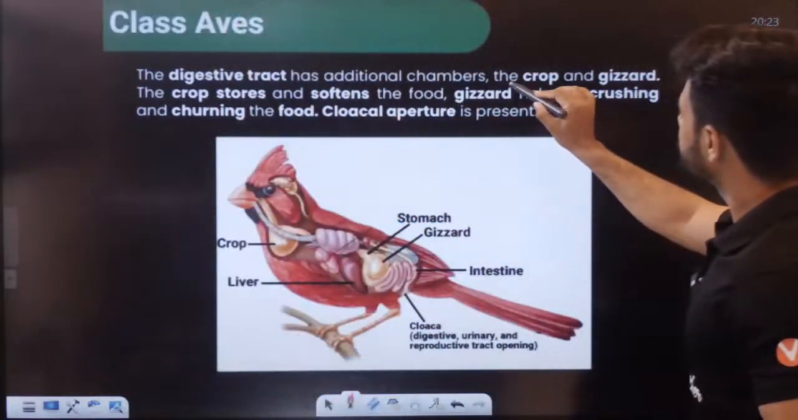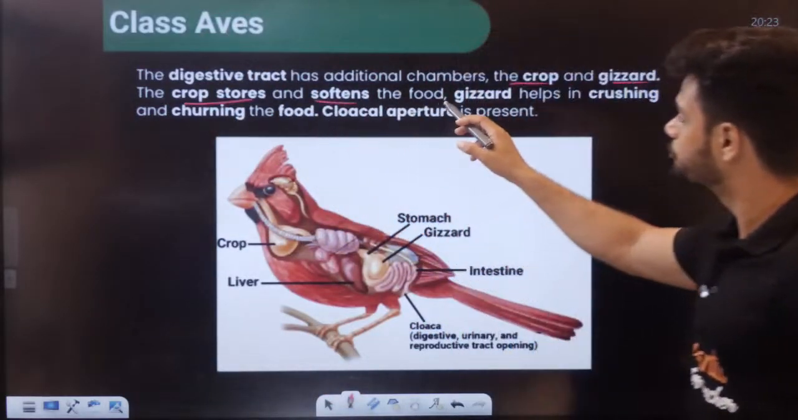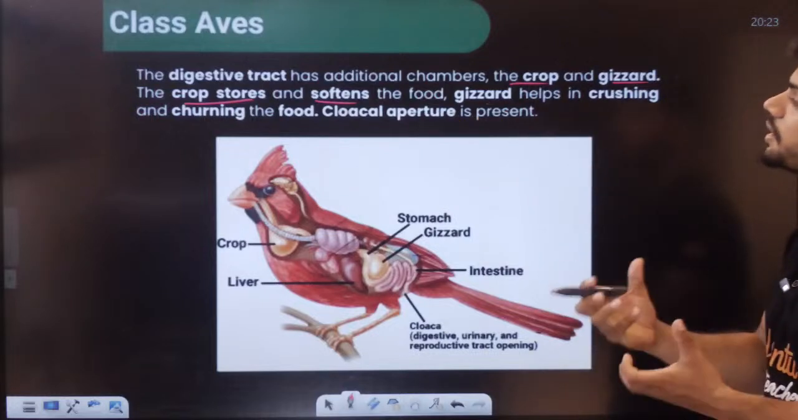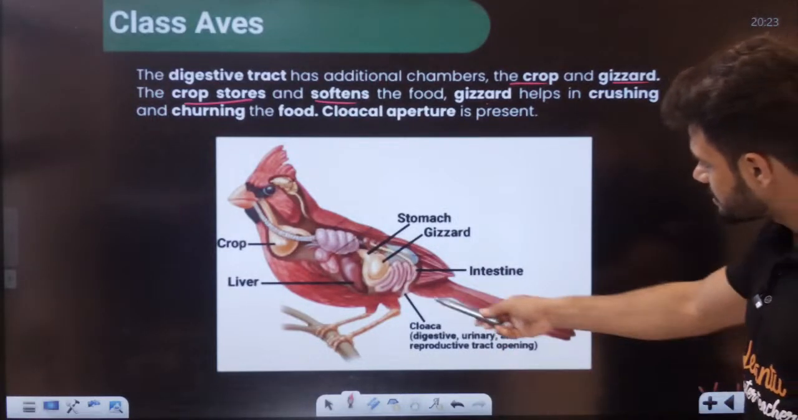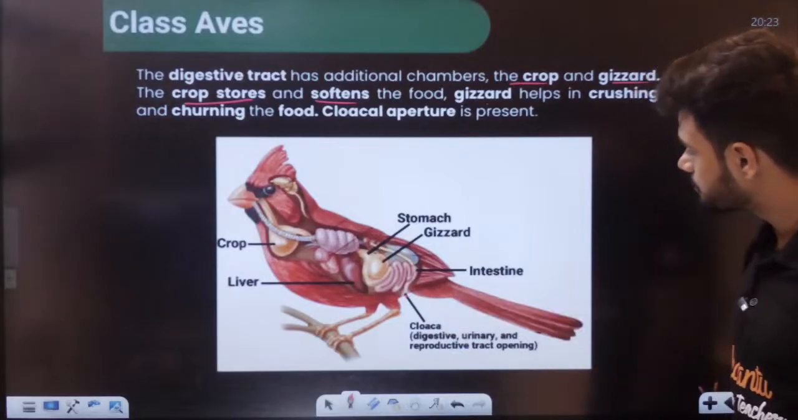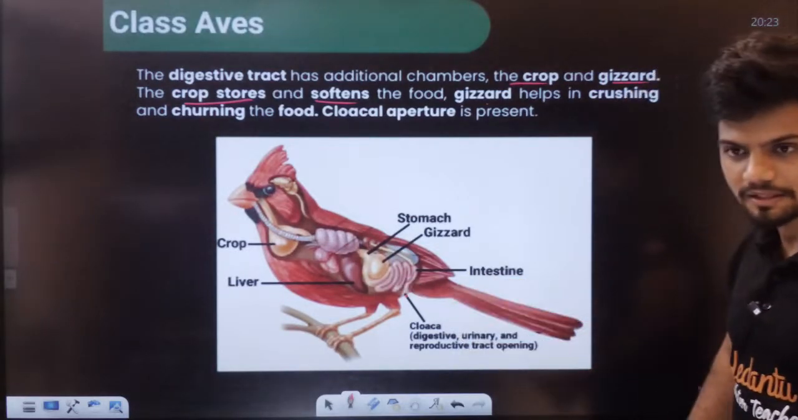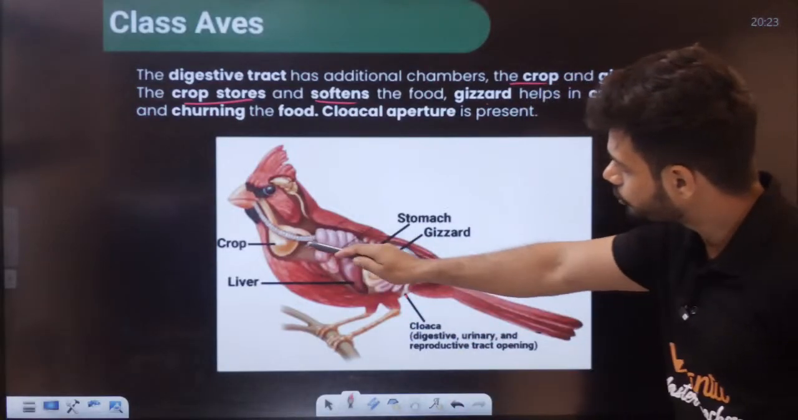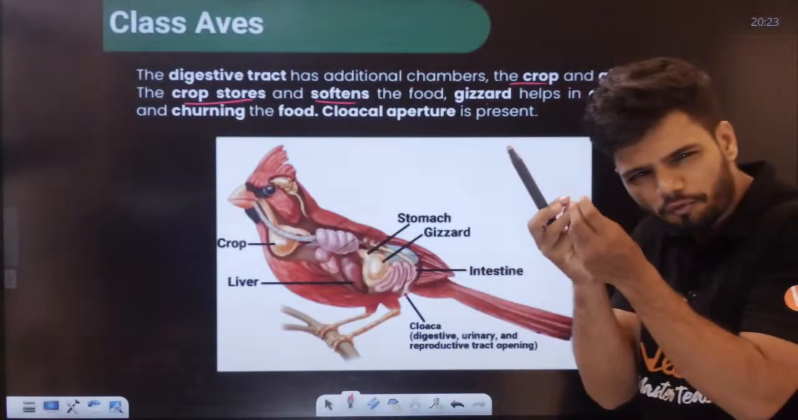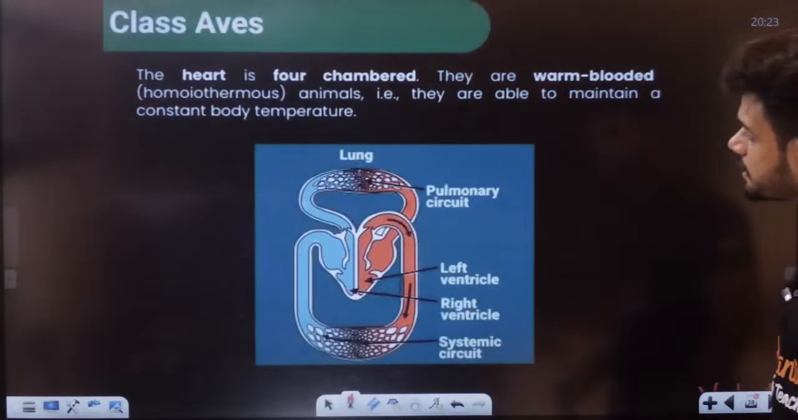Okay. Now, the crop and gizzard. The crop stores and softens the food, and the gizzard helps in crushing and churning the food. Again, they have a single aperture here for release of everything. Cloacal aperture is present here. This is called the crop. This is called the gizzard. The crop will hold and soften the food. The digestion happens in the gizzard. Crop and gizzard are present, students.